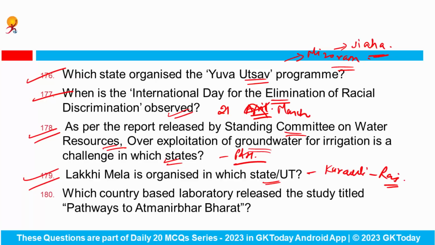Okay. Which country-based laboratory released the study titled Pathways to Atmanirbhar Bharat? This is the US. And the study noted that India can achieve energy independence by 2047. Okay. So these are the next 15 questions from the month of March, and tomorrow we'll take it ahead and continue from 181 and go up to question number 195.